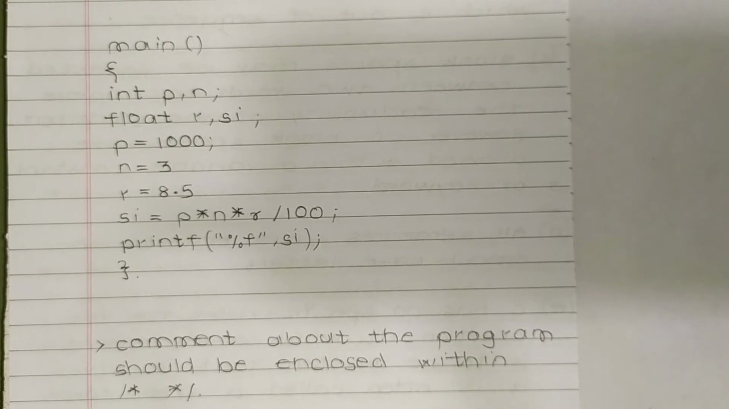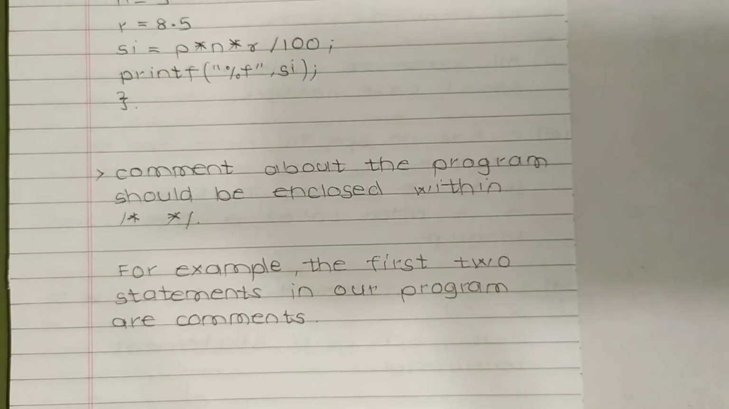So simple interest, this is the formula for simple interest. SI is equal to P star N star R divided by 100. So this is the formula for simple interest. Now printf percent f comma SI. So simple interest is printed here.